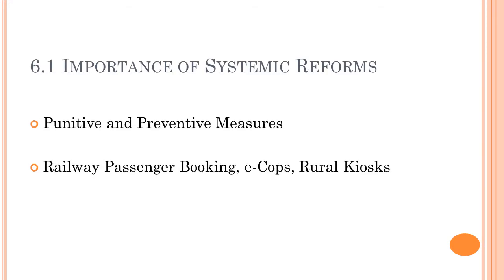Okay. So let's talk about the first topic. The first topic is importance of systemic reforms. Why do we need change in our system? Why do we need change in not only our system but even the subsystems? What is a subsystem? The components which comprise a system are subsystems, right? So why do we need the change? Status quo is always